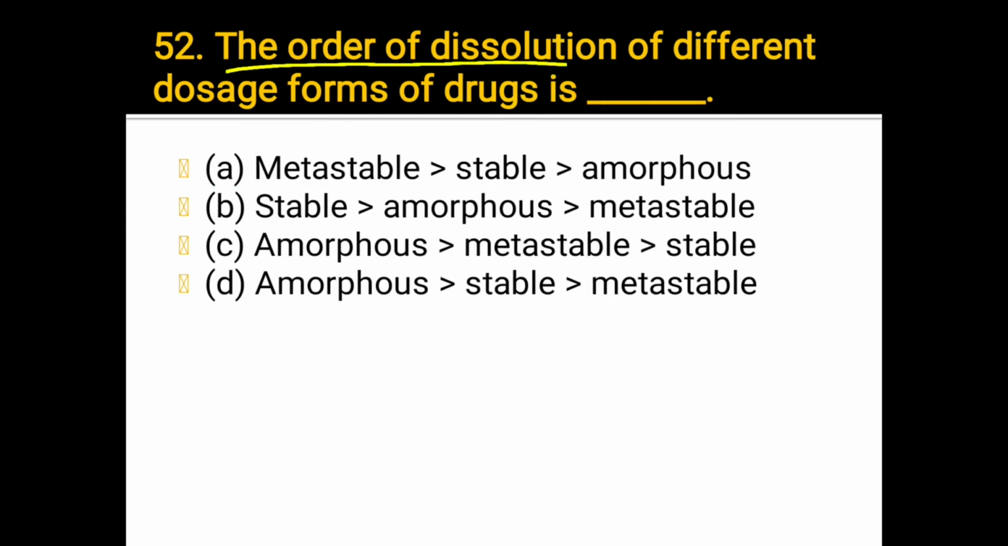The order of dissolution of different forms of a drug is A. Metastable greater than stable greater than amorphous, B. Stable greater than amorphous greater than metastable, C. Amorphous greater than metastable greater than stable, D. Amorphous greater than stable greater than metastable. Which one answer? The answer is C. Amorphous greater than metastable greater than stable. Okay. Next, question number 53.